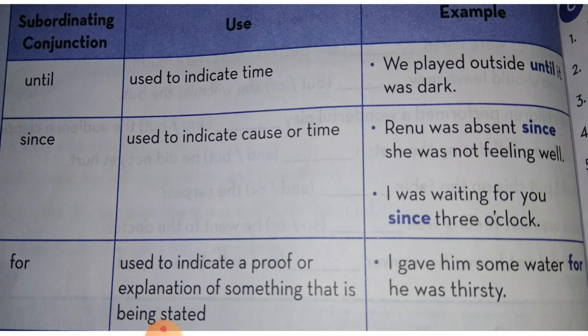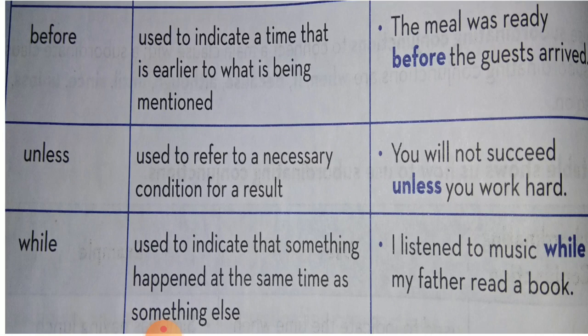For is used to indicate a proof or explanation of something that is being stated. Example, I gave him some water for he was thirsty. Before is used to indicate a time that is earlier to what is being mentioned. Example, the meal was ready before the guest arrived.